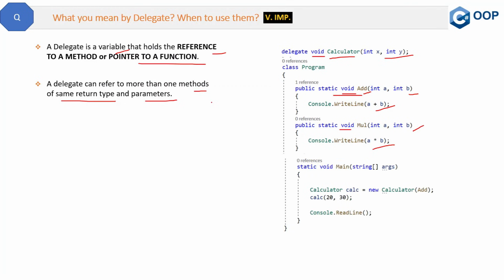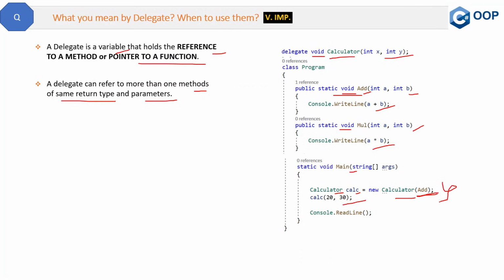Now how can we consume this delegate? Inside the main method we can instantiate this calculator delegate like you instantiate a class. So this calc we can use as an object. This is the instance of this delegate, and while instantiating you can pass the method as the parameter. This is a very important thing. While using delegates, you can pass the method as a parameter inside the delegate, and then you can pass the parameter values a and b to invoke the delegate. So this is how a delegate can be used in your client's program.